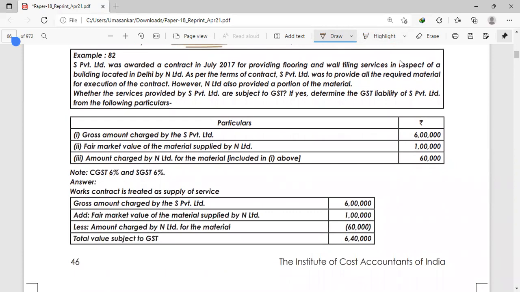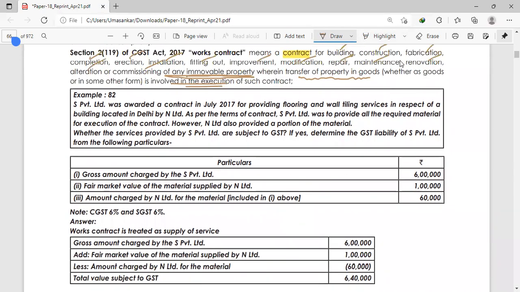So we'll take this example. Okay, example number 82. S Private Limited was awarded a contract in July 2017 for providing flooring and wall tiling services in respect of a building located in Delhi by U Limited. So you are getting a contract of flooring and wall tiling for a building in Delhi. And as per the contract, S Private Limited was to provide all the required material.